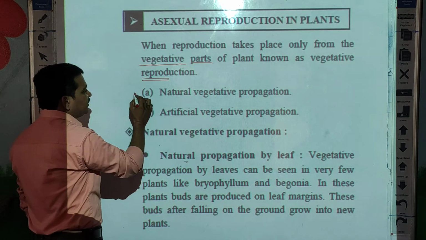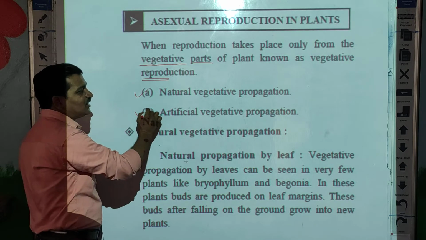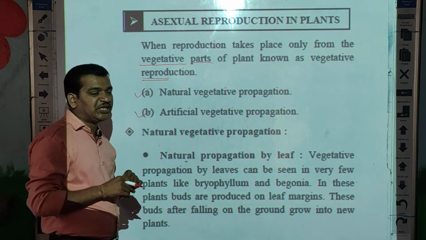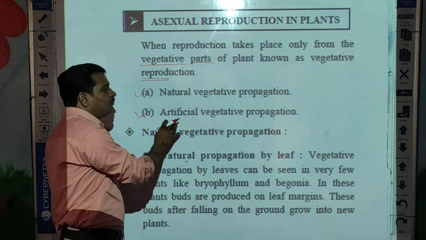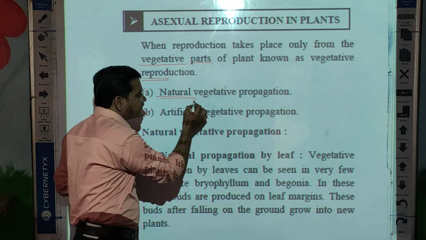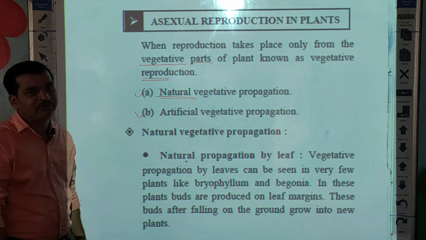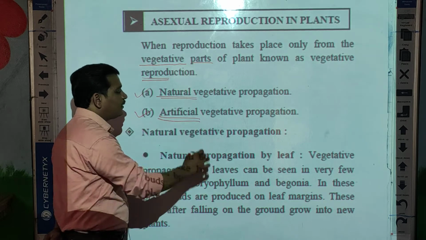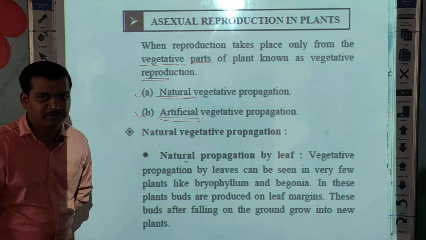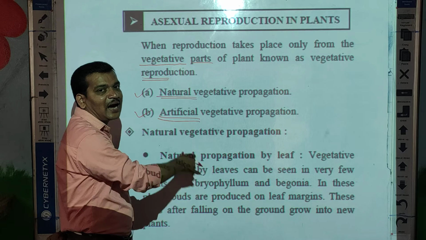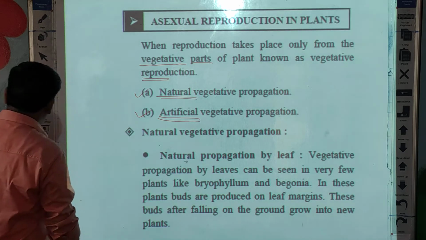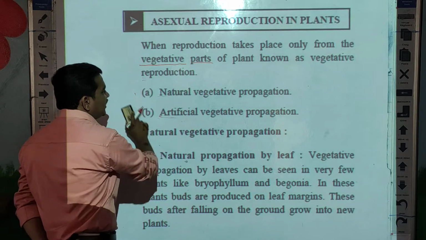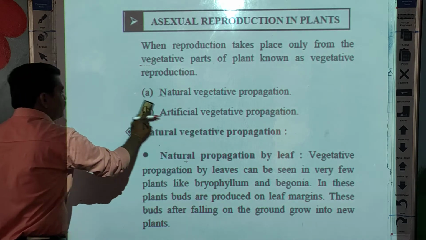So in vegetative reproduction, two types are there: natural vegetative propagation, which means it is done naturally, and artificial vegetative propagation, which is done by man or human beings. That is why we call it artificial. So natural and artificial. Now first we will see the natural vegetative propagation.